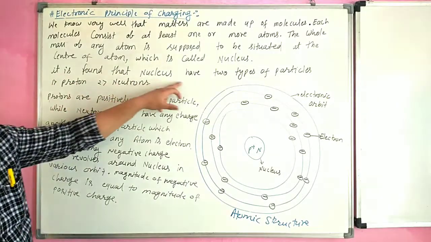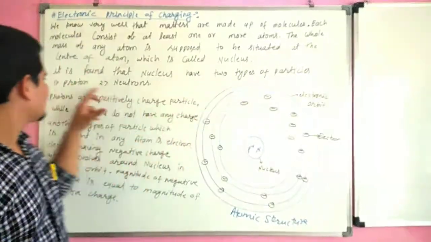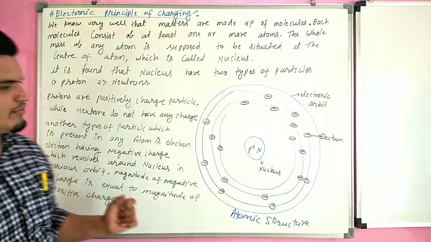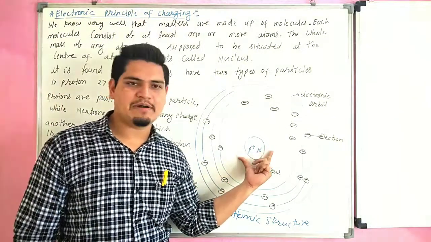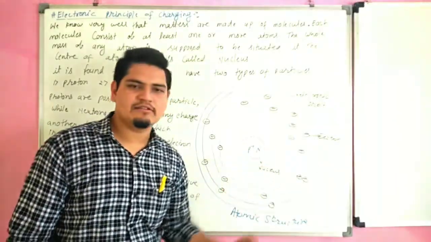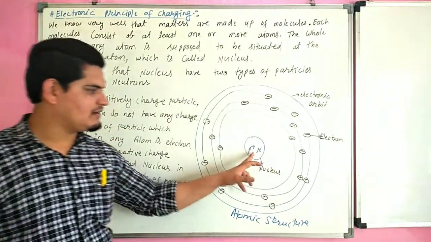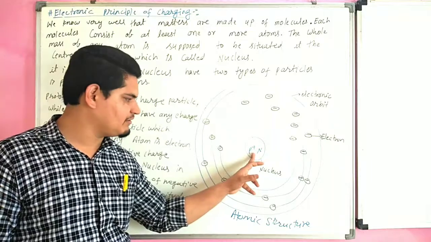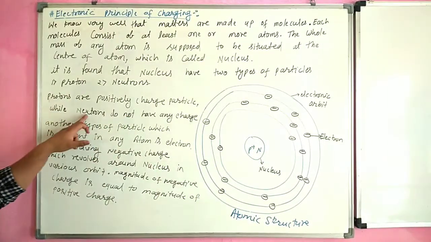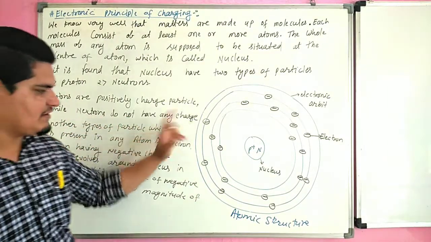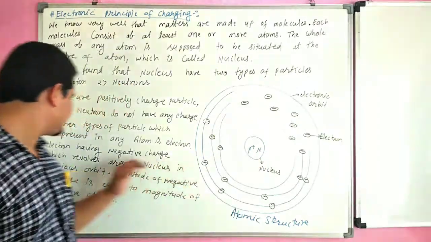It is found that nucleus have two types of particle, first is proton and second is neutron. Proton are positively charged particle, while neutron do not have any charge.